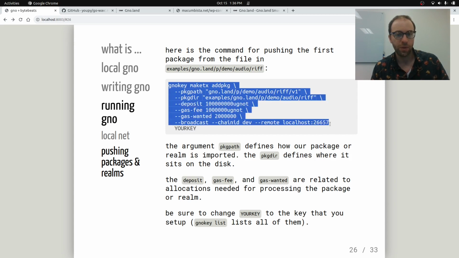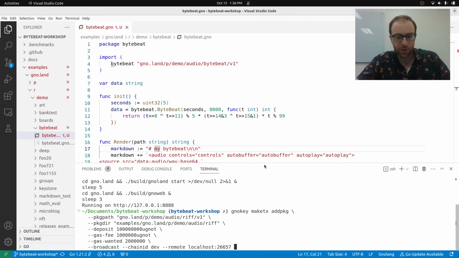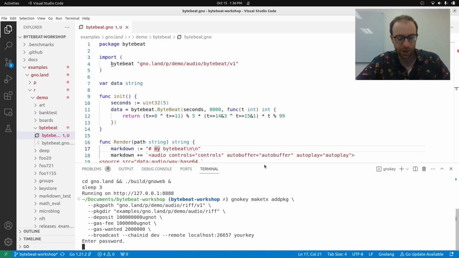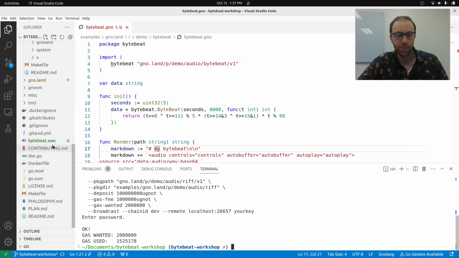So if we copy all of this over, and then at the very end, I'm going to submit it as your key. Your key is the one that I made. And I enter my password. And after a little bit, we see an OK, gas wanted, gas used. So we successfully have uploaded the first package from this system onto the blockchain, onto a local blockchain.